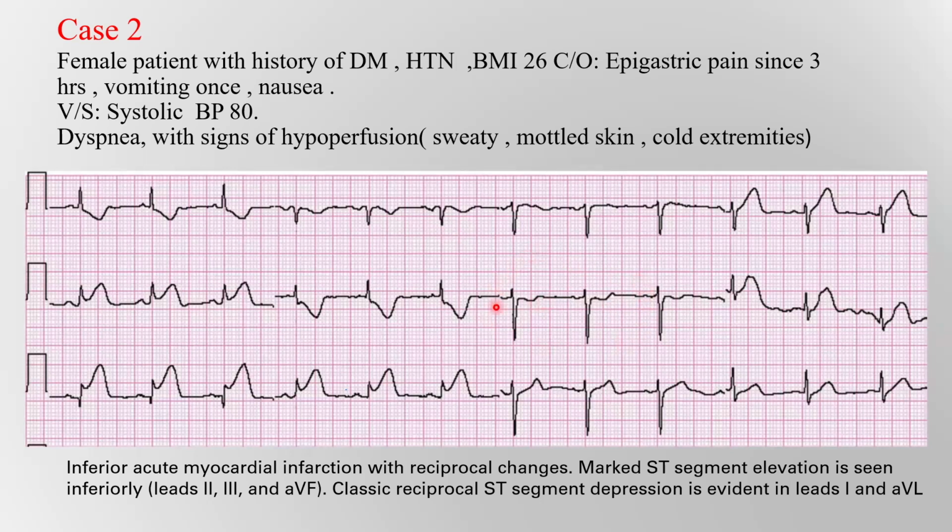If you find this, you should consider right ventricular myocardial infarction. Also, the ST segment elevation in lead 3 is more than in lead 2, and this finding also helps to diagnose right myocardial infarction. In this case, we should record right-sided ECG leads. The culprit here will be the right coronary artery. This is an inferior myocardial infarction with suspected right ventricular infarction.